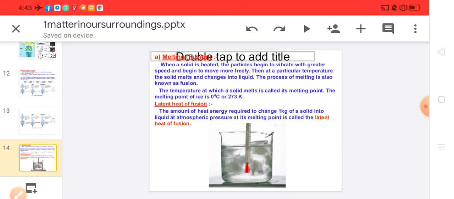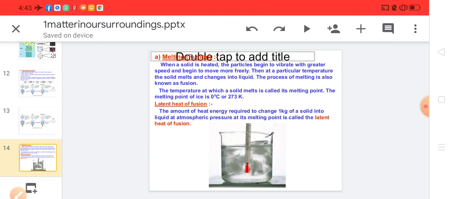Melting point. When a solid is heated, the particles begin to vibrate with greater speed and begin to move freely, because when any substance is heated, the particles absorb the energy and start vibrating, due to which their motion and speed increase. Then at a particular temperature the solid melts and changes into liquid.